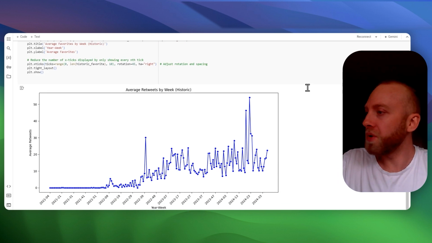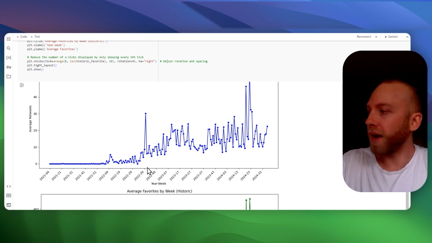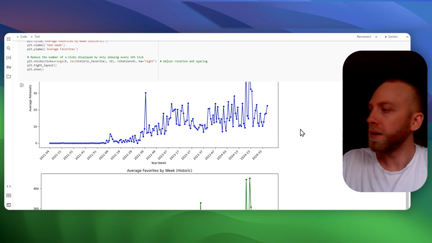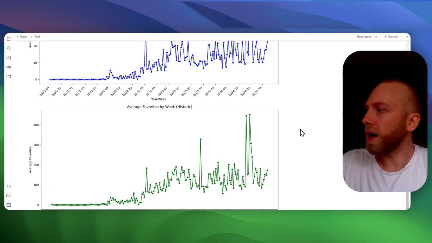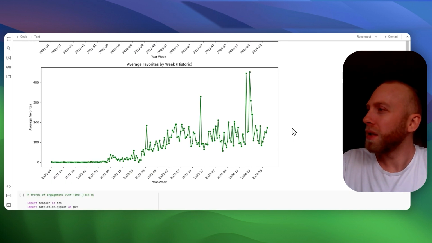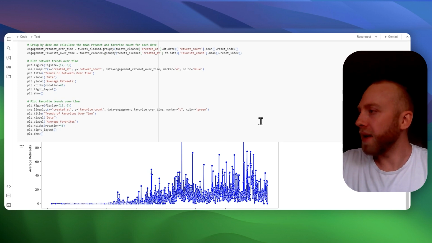Then here, what we're doing is showing his average retweets by the week since he opened the account. You can see he kind of hit virality around the 39th week of the year 2022, which correlates to probably a rally in the market. If we look, we can determine that. I believe that was around the GameStop thing. So again, average favorites by the week. You can see they're pretty correlated here, retweets and favorites.